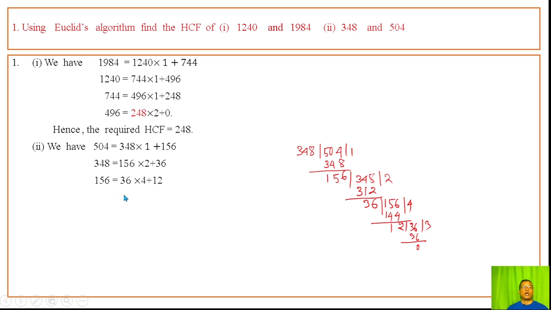Then 36 as the new dividend and 12 as the divisor gives quotient 3 and remainder 0. The last divisor is 12, which is the HCF. Hence the required HCF of the two given positive integers is 12.